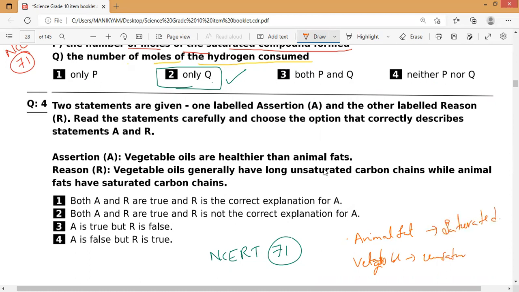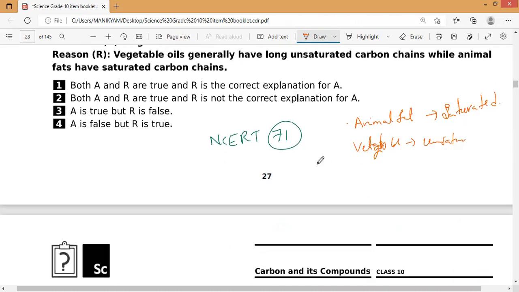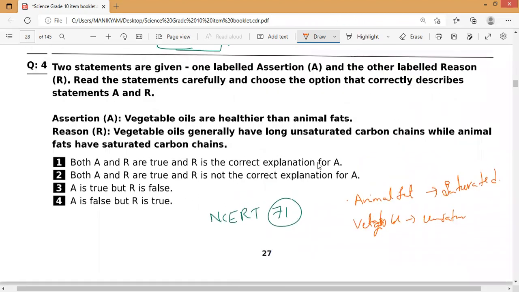For our body, only unsaturated fats, oils and fatty acids are helpful. Related to that paragraph, this question: assertion, vegetable oils are healthier than animal fat. True. Reason, they contain long unsaturated carbon chains, but animals contain saturated carbon chains. These saturated carbon chains are not good for our body. That is why we must consume vegetable oils, which are healthier than animal fats.